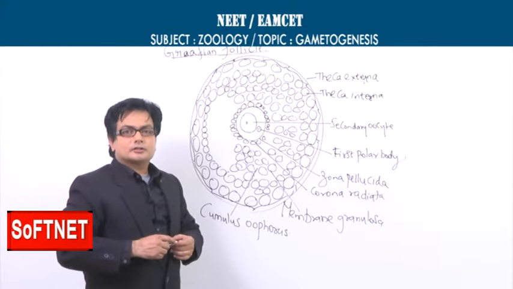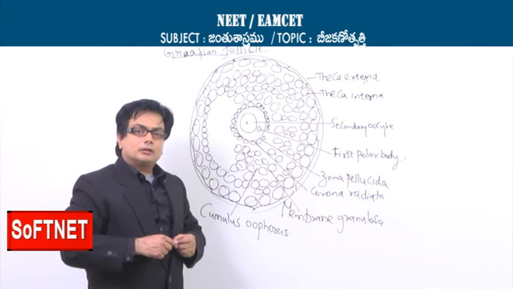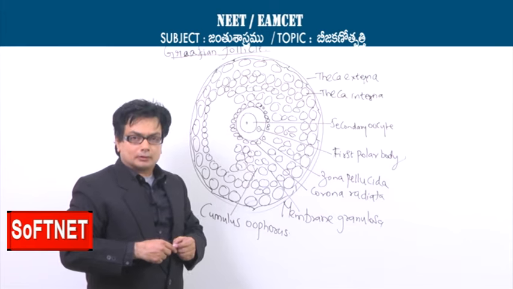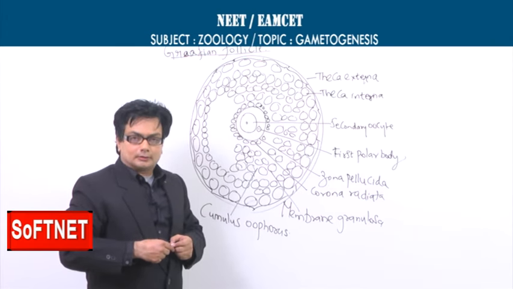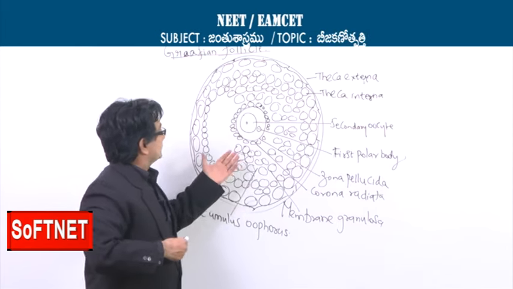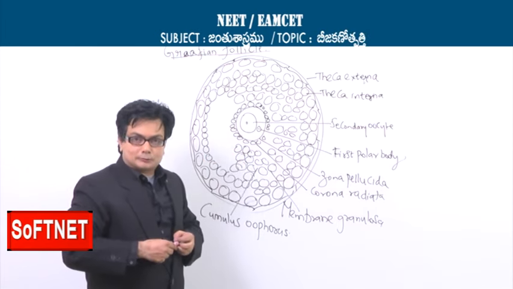The various stages in follicular development, as observed before, will be the primordial follicle, primary follicle, secondary follicle, tertiary follicle. When it is fully grown, we can term it the Graafian follicle. I want to completely present before you the picture of the Graafian follicle, which is ready for rupture.